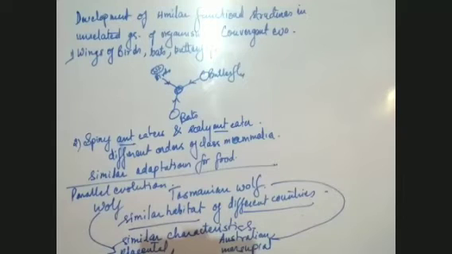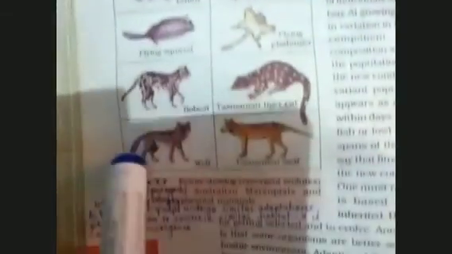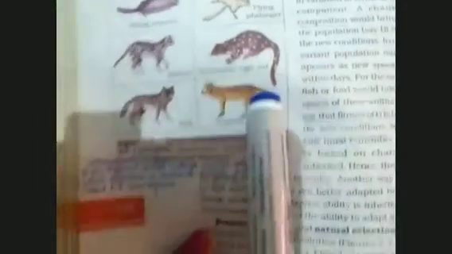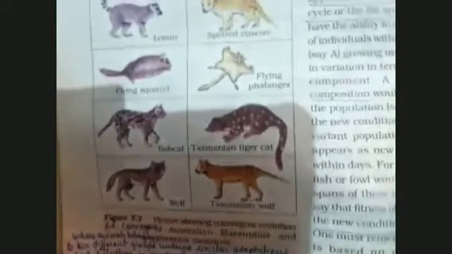This I'm going to show you in the book. Here, if you see, this is given in the book. This is the wolf, and this is the Tasmanian wolf. If you see, both are similar. Many more examples are there.